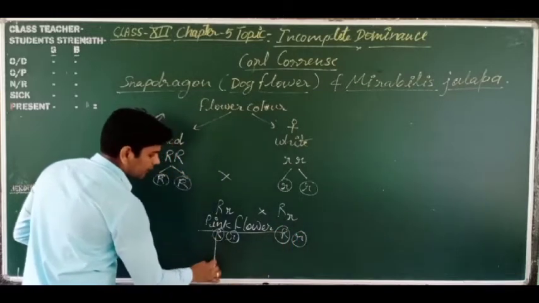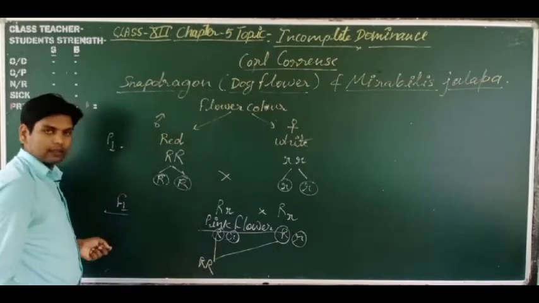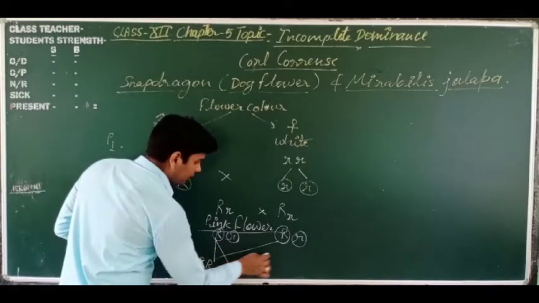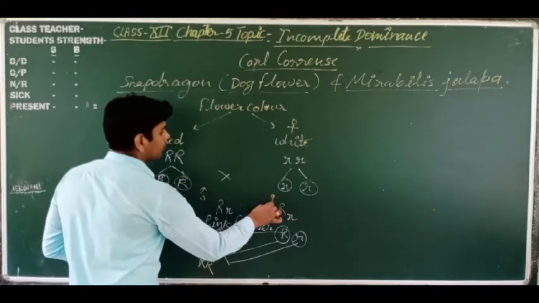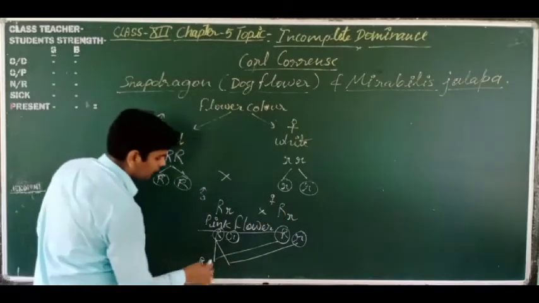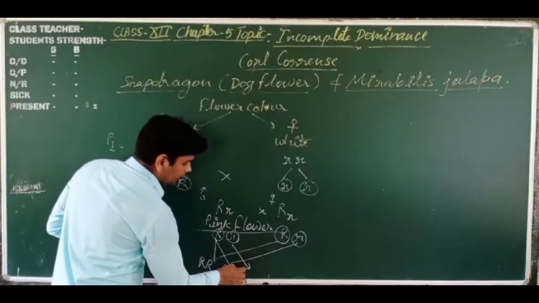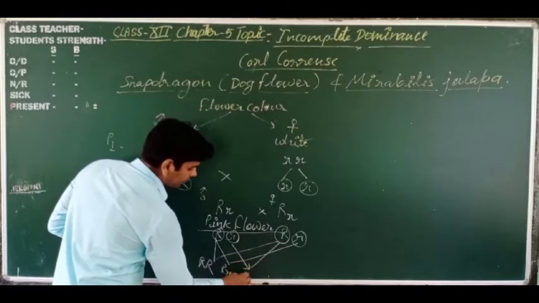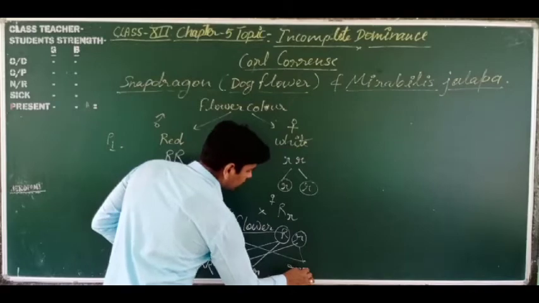These are the two gametes, the male and the female. The combinations are capital R with capital R, capital R with small r, and small r with small r.